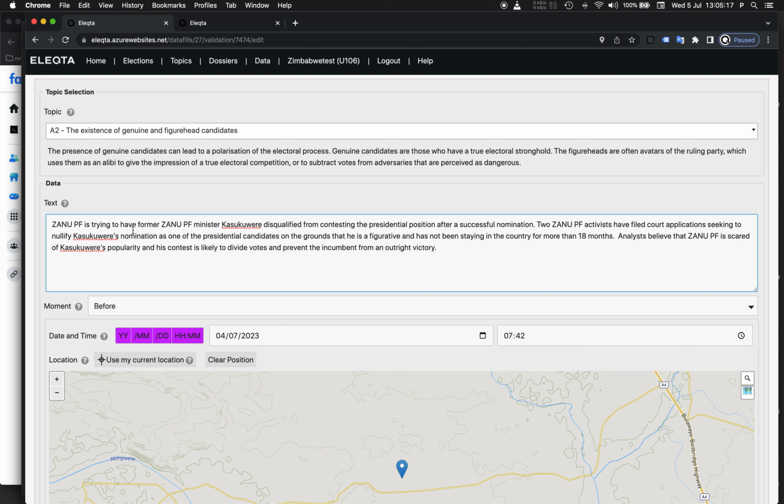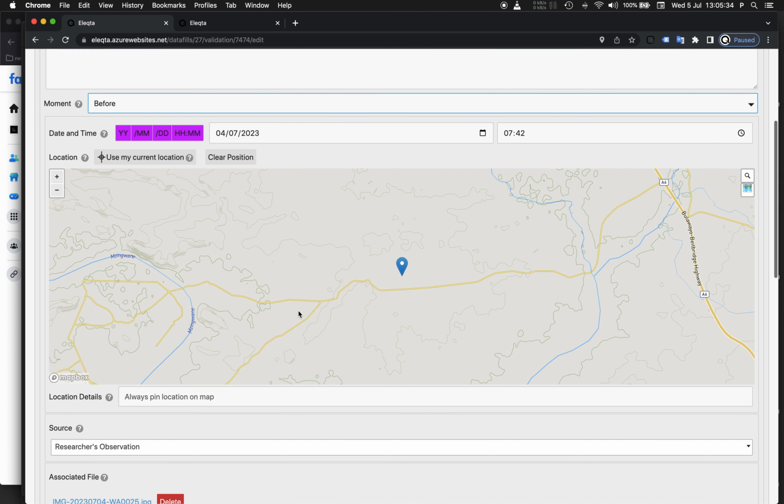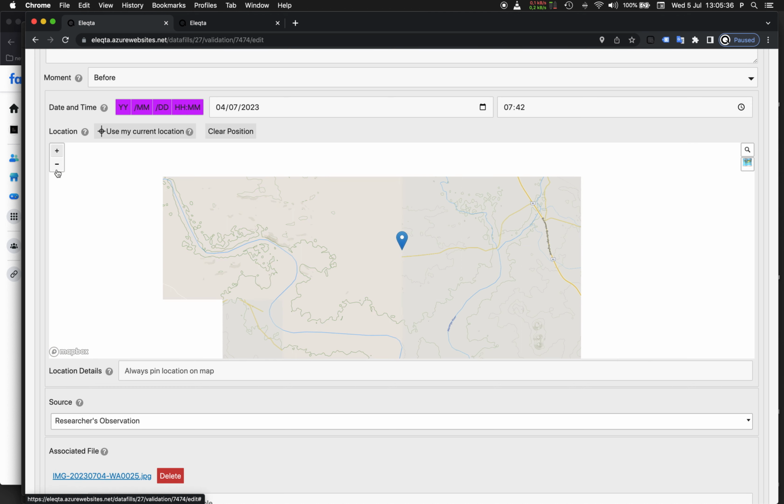Meaning, for example, I found a cartoon somewhere on the street, or on a newspaper or something, but then in this case the source should rather be the newspaper or the place, I mean the media where the cartoon was found.